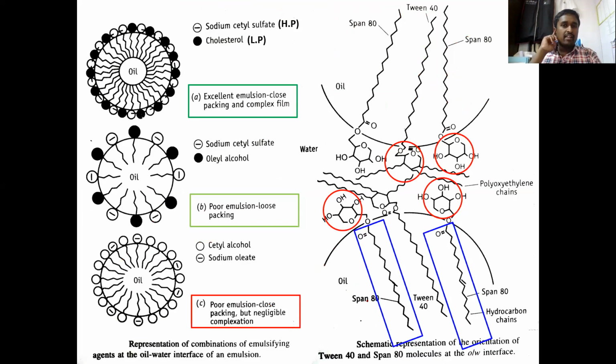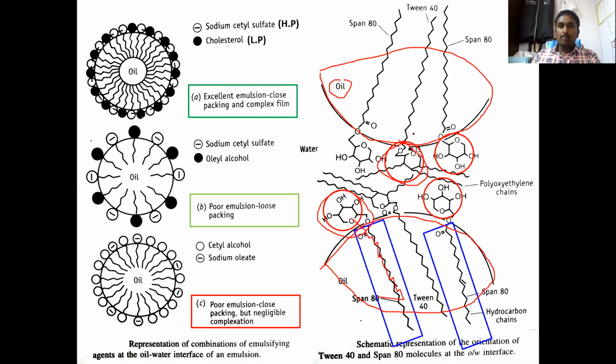There is a diagram given in the textbook. Please don't confuse it, it's like a chemistry diagram. Try to understand: this is an oil globule, right? This is just an oil globule, and they are also written here. This is another oil globule. There are two oil globules. And then what is this? It is a surfactant structure, chemically written here. You can see this is a surfactant: hydrophilic head, lipophilic tail. Similarly, hydrophilic head, lipophilic tail.